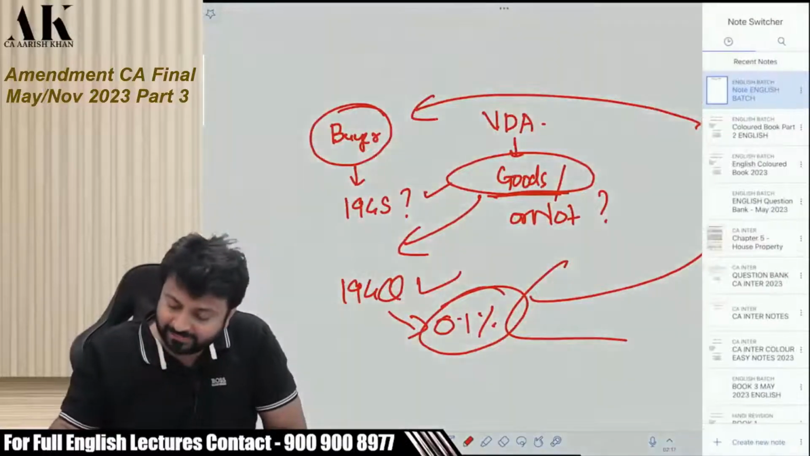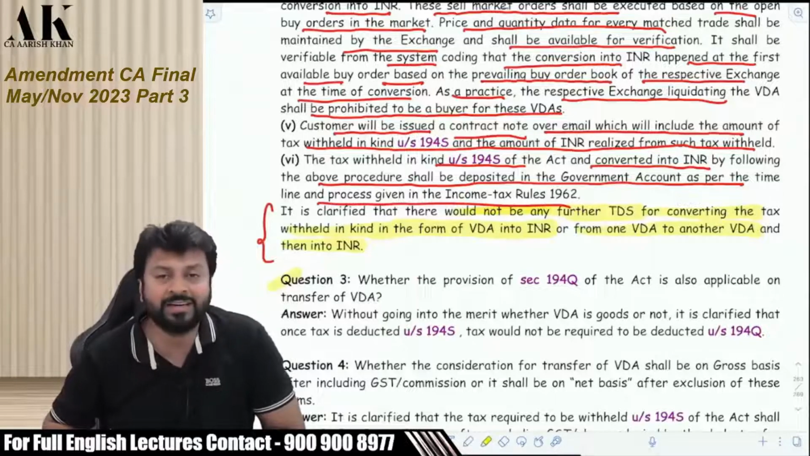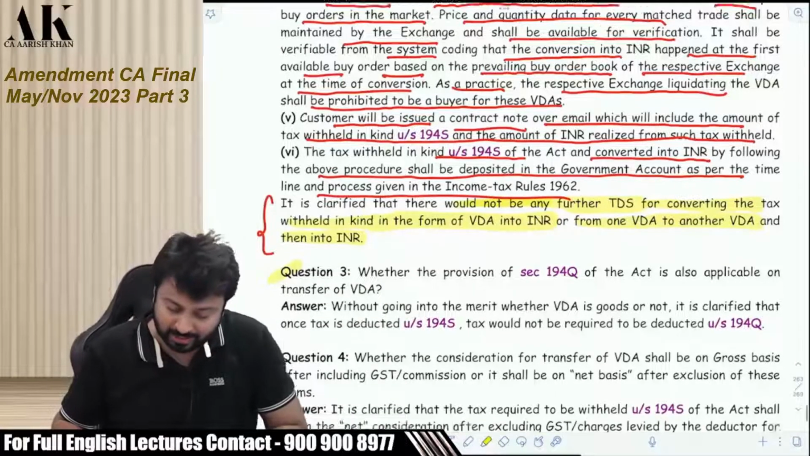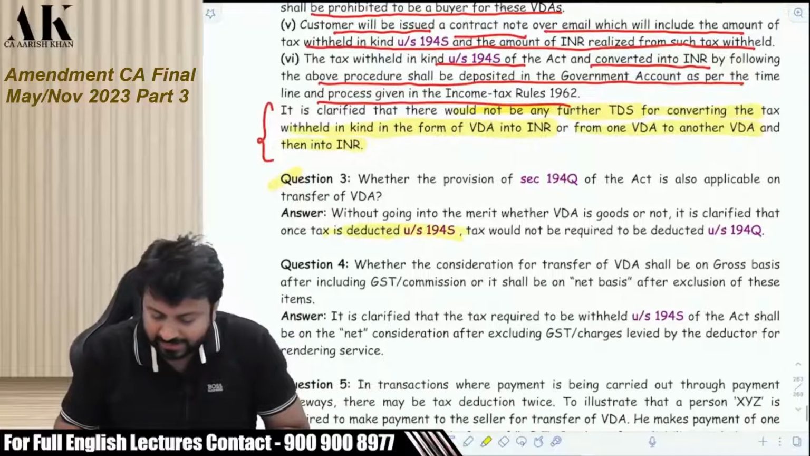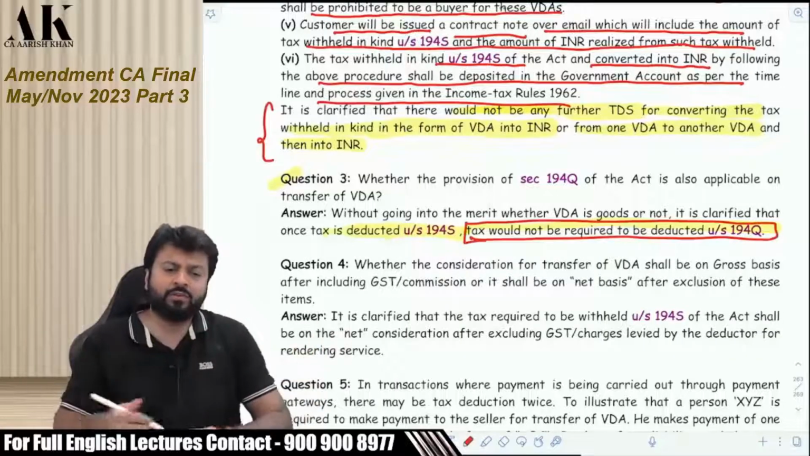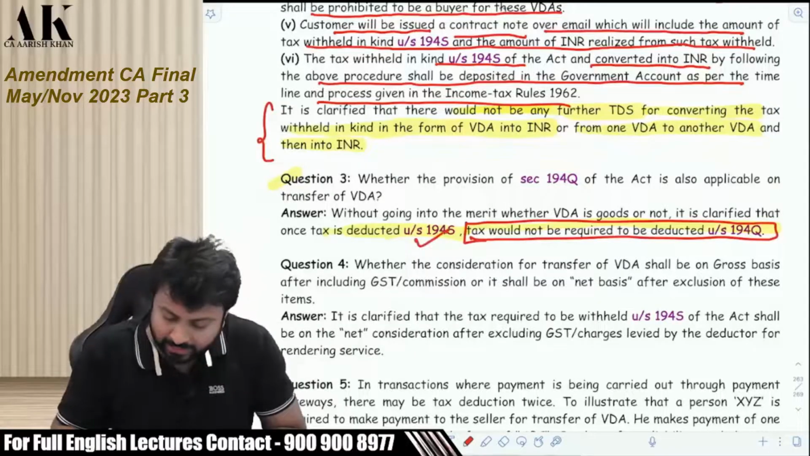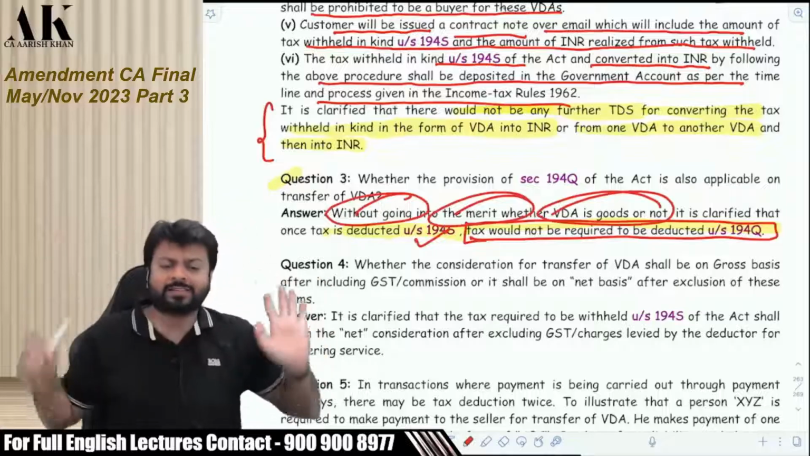So the government has clarified that. The government is saying that right now we are not interested in identifying whether it is goods or not, but once the TDS is deducted under 194S, tax would not be required to be deducted under 194Q. There is no need to deduct any tax under 194Q. Once the TDS is deducted under 194S, without going into the merit whether VDA is a good or not, we are not getting into that discussion.